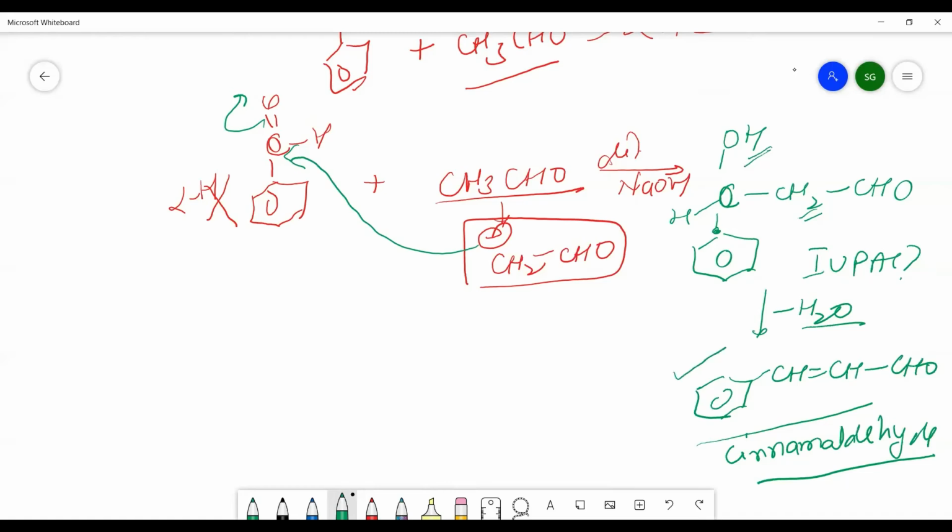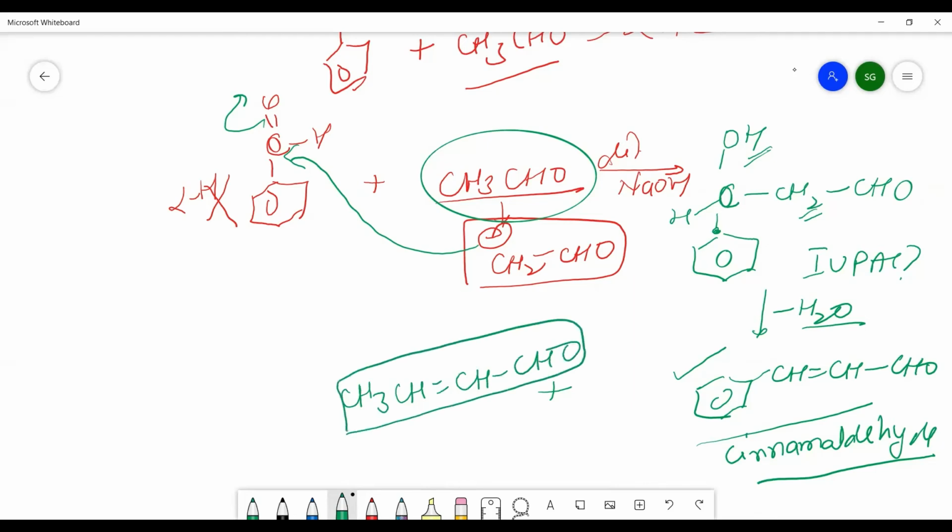So in this case, you will see the cross aldol product will be formed, and the formation of another compound also takes place, because these molecules will also react among themselves, so a minor compound will be formed. Another compound, you may get the formation of but-2-enal; this will also be formed in some combinations, because self condensation will also take place. This is the cross aldol and this is its aldol product also. This sort of mixture will also be formed, but the major product will be this one, no doubt.